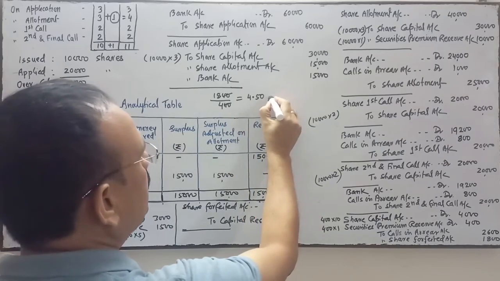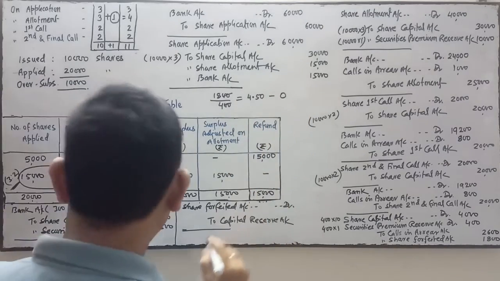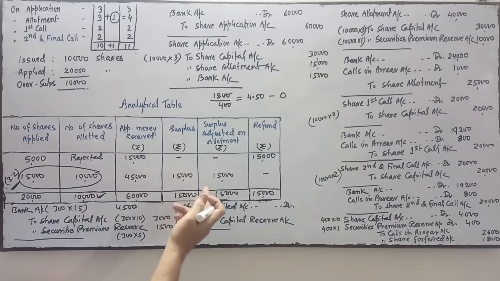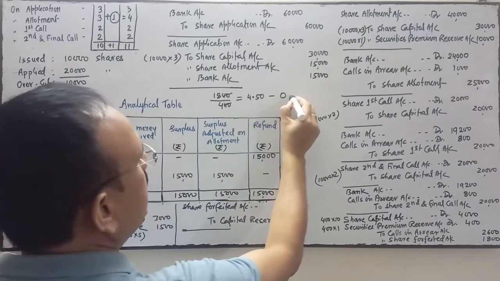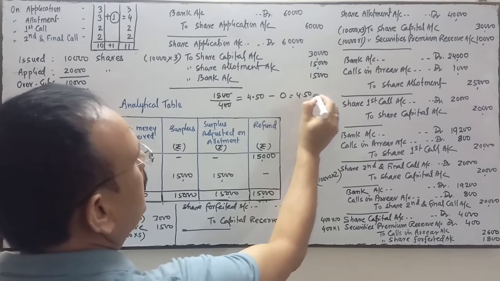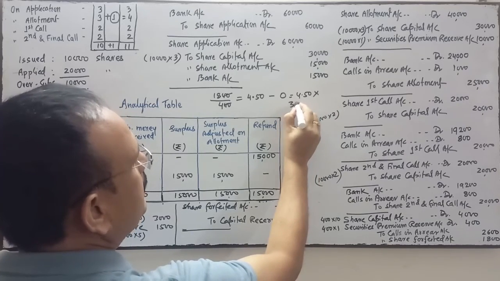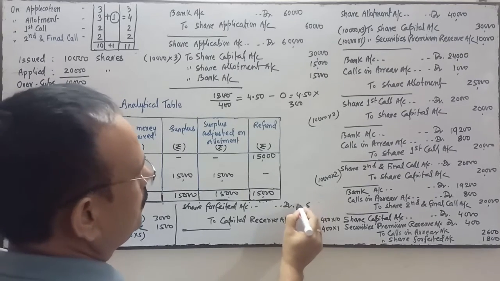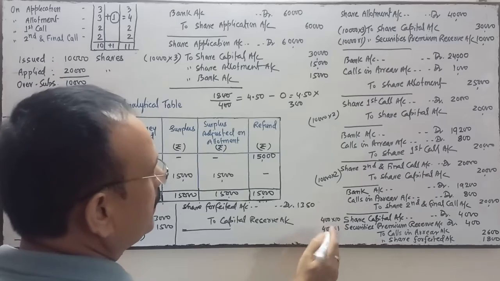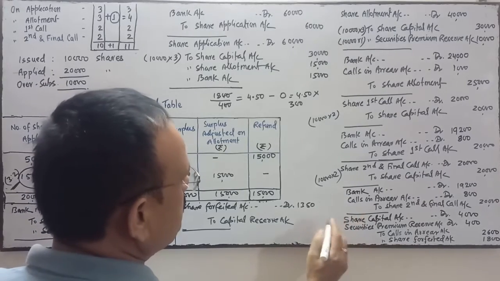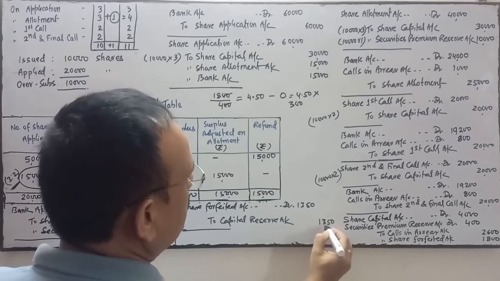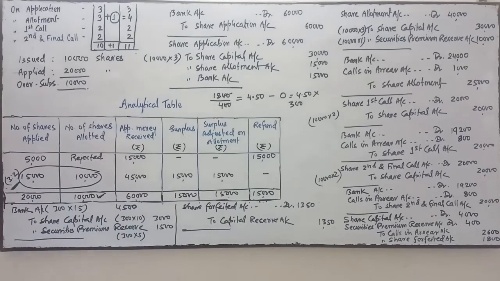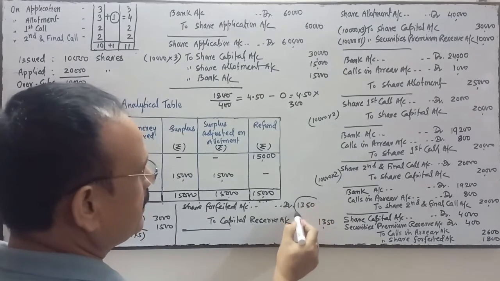At the time of reissue there is no loss because shares are reissued at a premium. So there is no loss. So the net gain is 4 rupees 50 paisa multiplied by the number of shares reissued. So 1350 will be transferred to capital reserve. Is it clear how this amount is calculated?